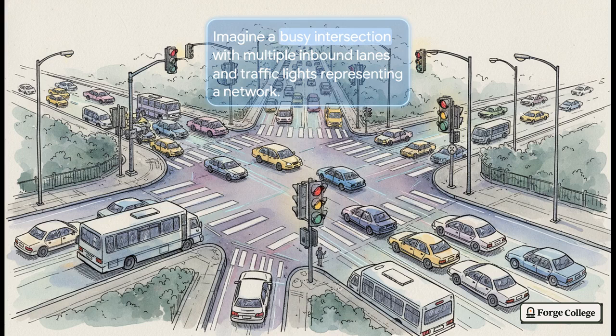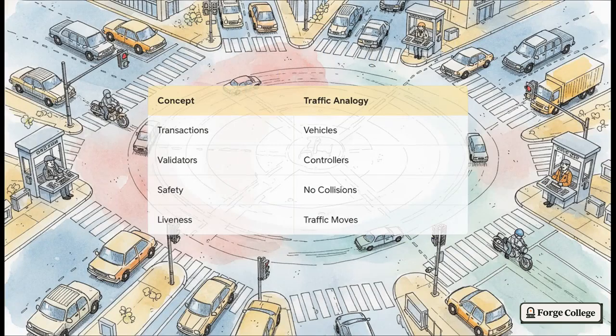Well, this is actually a perfect representation of how a decentralized network handles massive amounts of incoming data and coordinates all of its moving parts. Let's map this out so it really clicks. In our decentralized network, the transactions, those are the vehicles trying to get through the intersection. The validators, they're the lane controllers flipping the traffic lights.